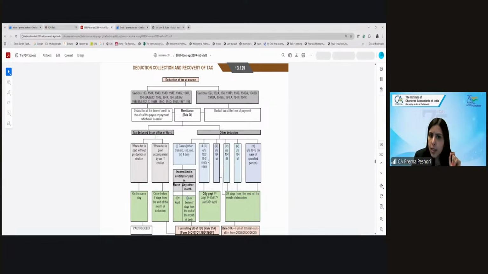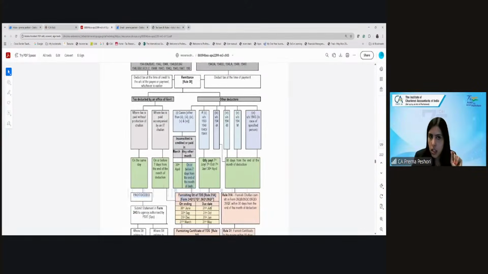For 192, 194, 194D and 194H, it is quarterly payment, by the 7th of every next quarter. Fine. So these dates you will have to remember. Just remember this: for 194I, IB, M and S in case of a specified person, the dates are 30 days. For every person other than that, it is 7th of the next month, or 30th April in the case of March.